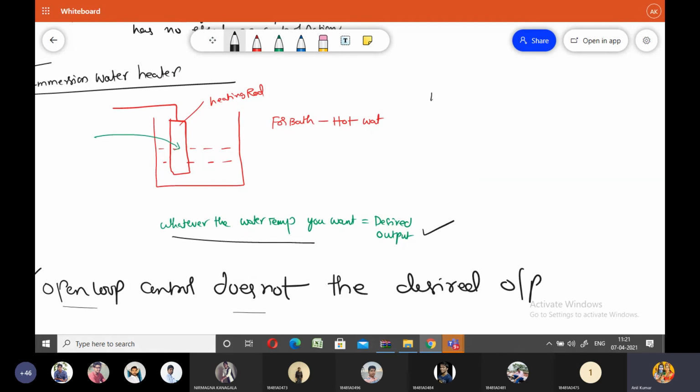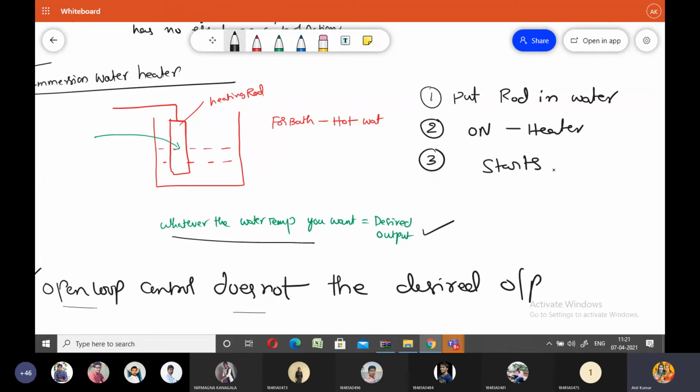Okay, so that means what I'm going to convey is, first, put the rod in water. Is it okay? And second, switch on the heater. And third, whenever you switch on, the heater will start heating the water, and it goes on heating the water until you switch off the heater.